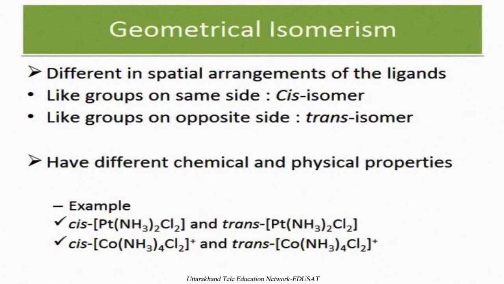Whereas if amine and chloride are in opposite directions, then they are called trans isomers of this complex. Similarly, tetraamminedichlorocobalt, in which 4 amines are directly attached to the cobalt and 2 chlorides are directly attached to the cobalt, but their positions can interchange with each other, like this.